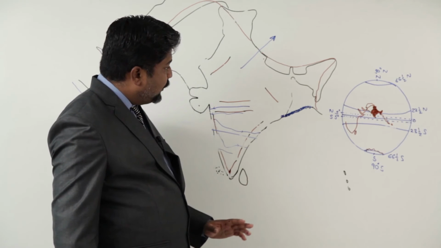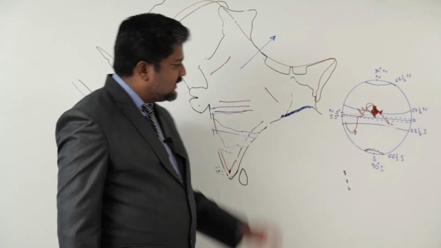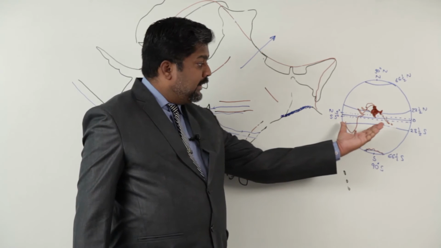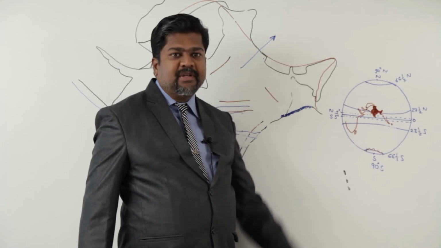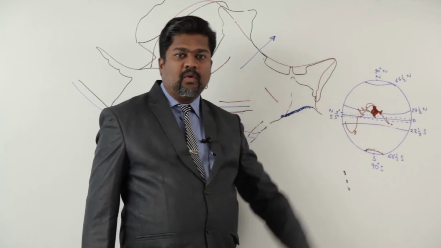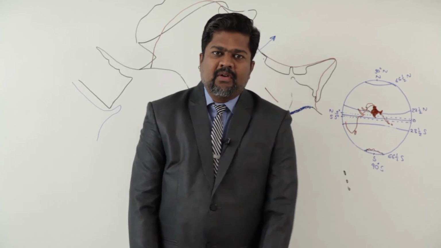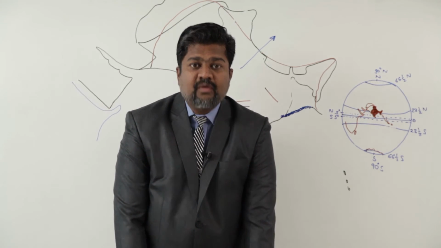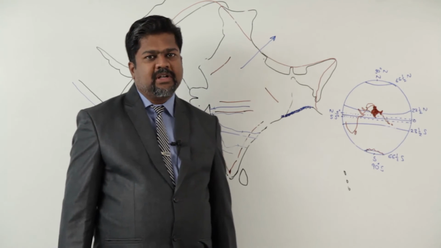Now look at this particular situation here. When winter season is there, sun is on Tropic of Capricorn. So days are prolonged in the southern hemisphere, but in the northern hemisphere days are shorter. Sun rays are also not perpendicular over here, and as a result we are getting less heat in air. We are calling this winter season. In India, particularly around December, there is winter. From November onwards winter season is there.